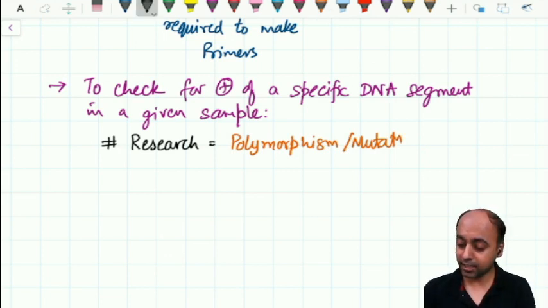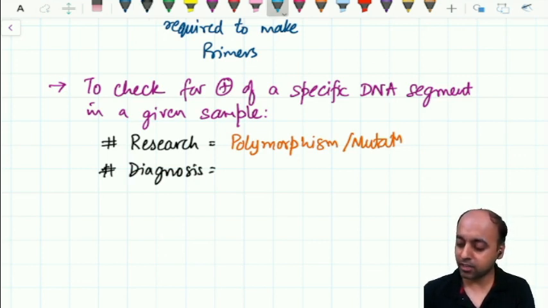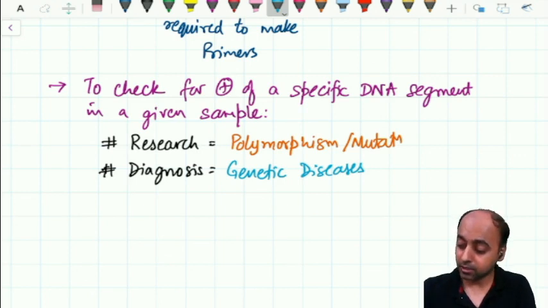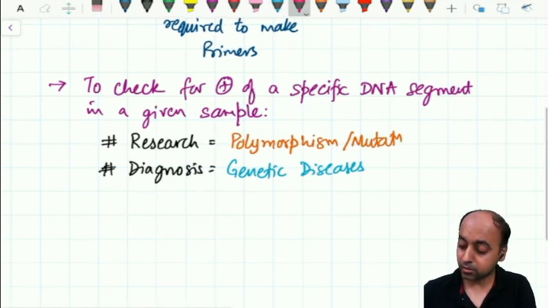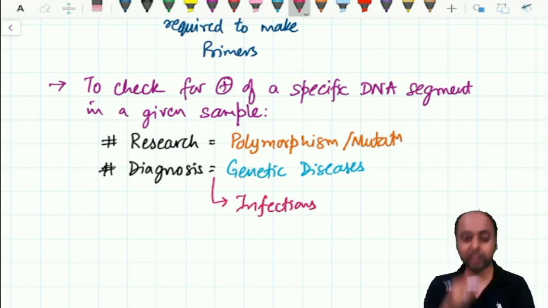Later on, clinical application for diagnosis. For diagnosis, it helps us to identify genetic diseases. And lastly, it also helps us to identify infections.